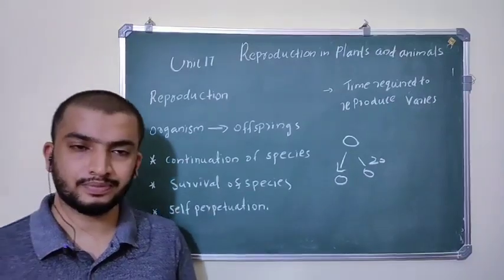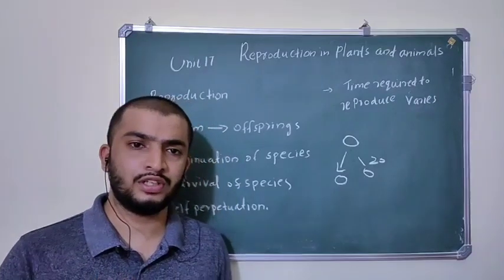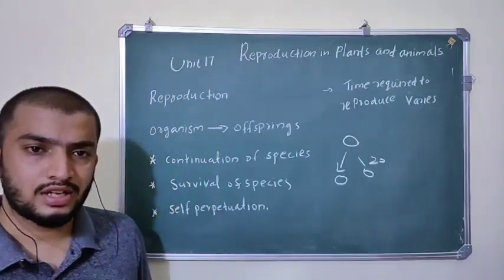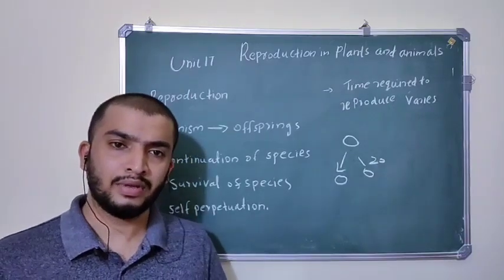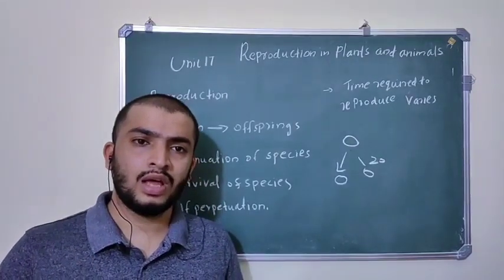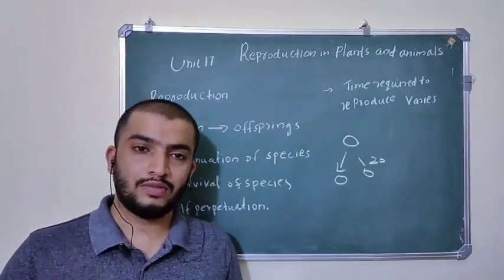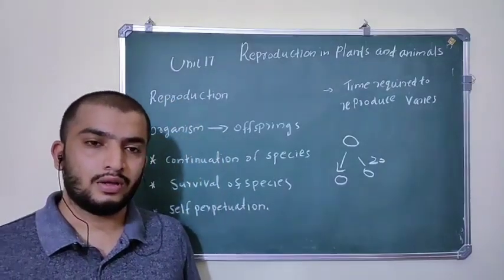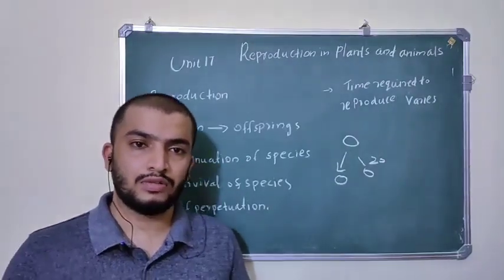Another important point here: sexual reproduction, asexual reproduction and vegetative reproduction. There are three types of reproduction. In sexual reproduction, there is a male gamete from the male parent and a female gamete from the female parent. These gametes bear chromosomes, and these chromosomes contain genes, and these genes are responsible for several special traits or characters. We got our genes from our parents, our mother and father, because of sexual reproduction.